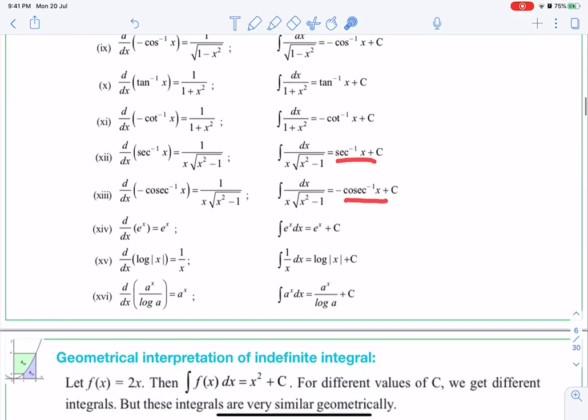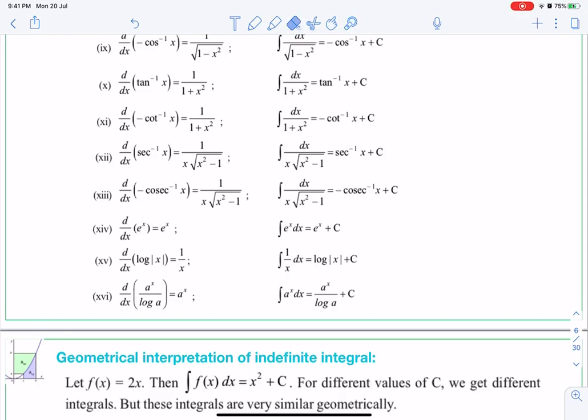Then integration of e raised to x is e raised to x. It remains the same. But if there is some coefficient here, I am going to show you later on what to do with that. Then integration of 1 upon x is log of mod x plus c. We put mod because it should be positive. Logarithm of negative expressions cannot be determined, therefore we put it in the modulus. We know that derivative of log of mod x is 1 upon x, therefore integral of 1 upon x is log of mod x plus c.